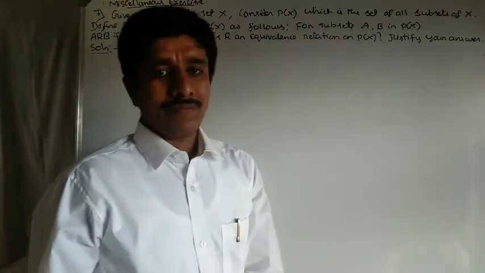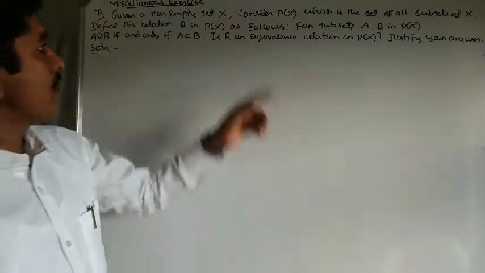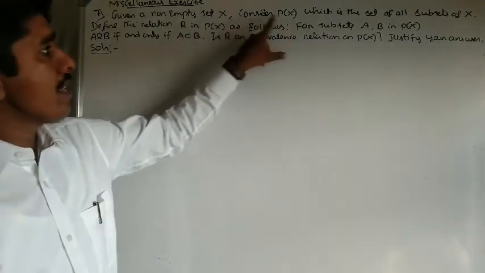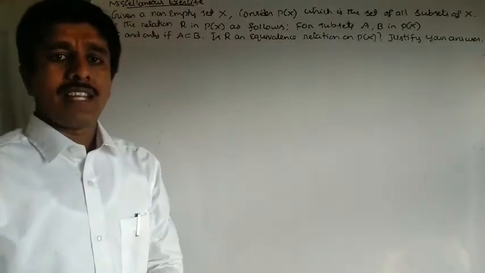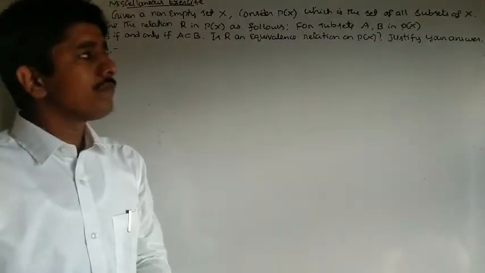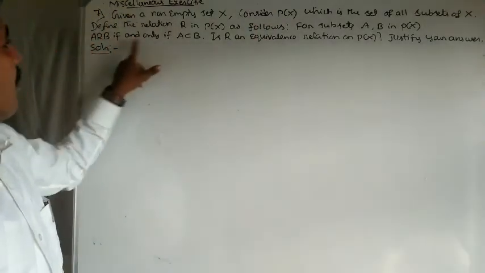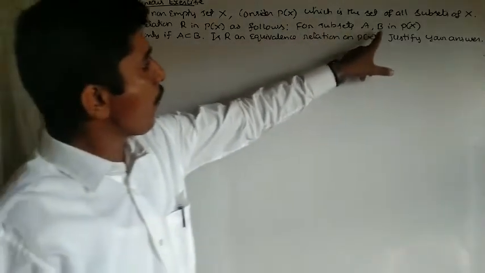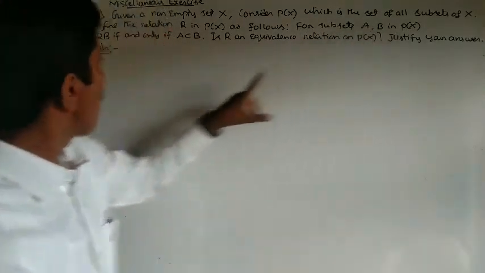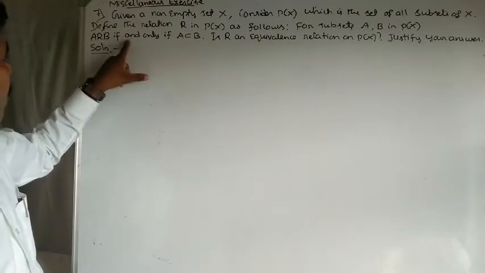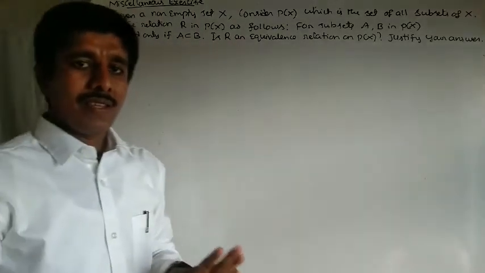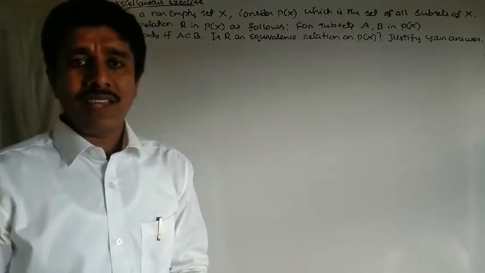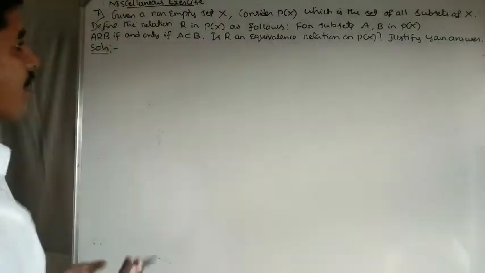Justify your answer. Here, given set X, P of X means the power set of X, that is nothing but the set of all subsets of set X. Here we define the relation: for subsets A, B in P of X, A is related to B if and only if A is a subset of B. Is R an equivalence relation? Now to verify whether it is an equivalence relation or not, justify your answer.